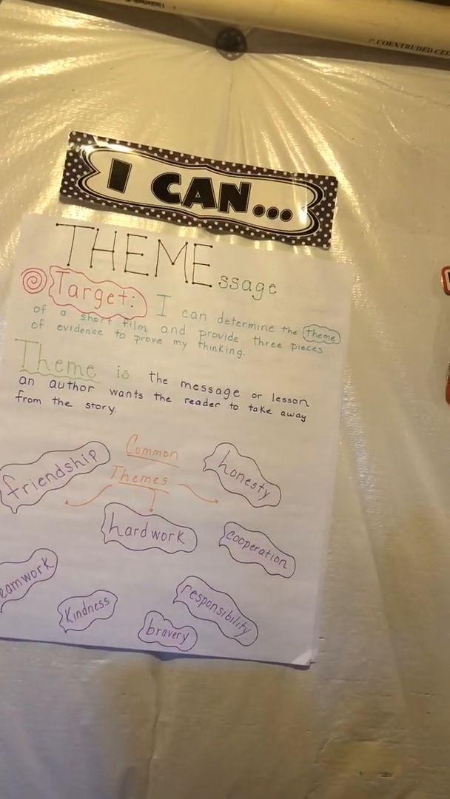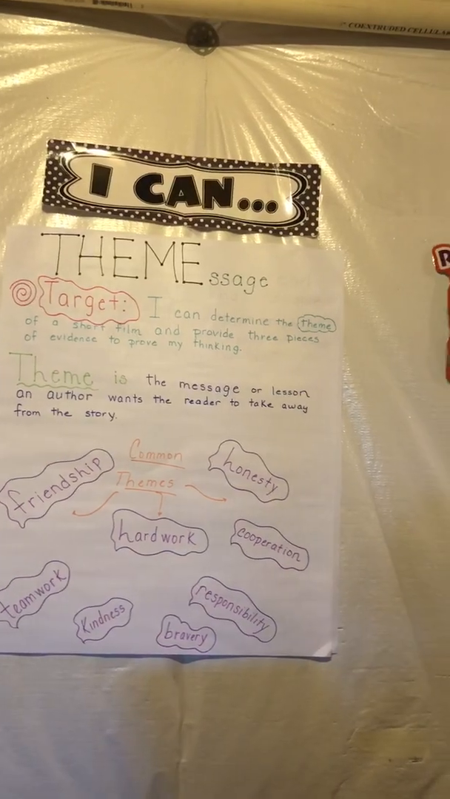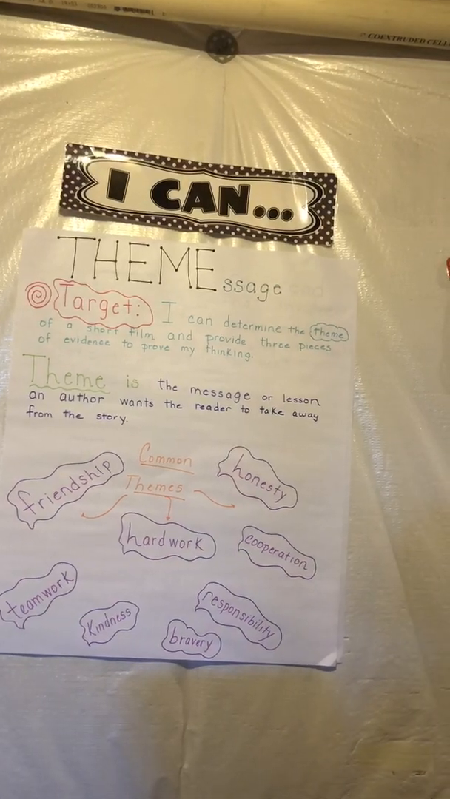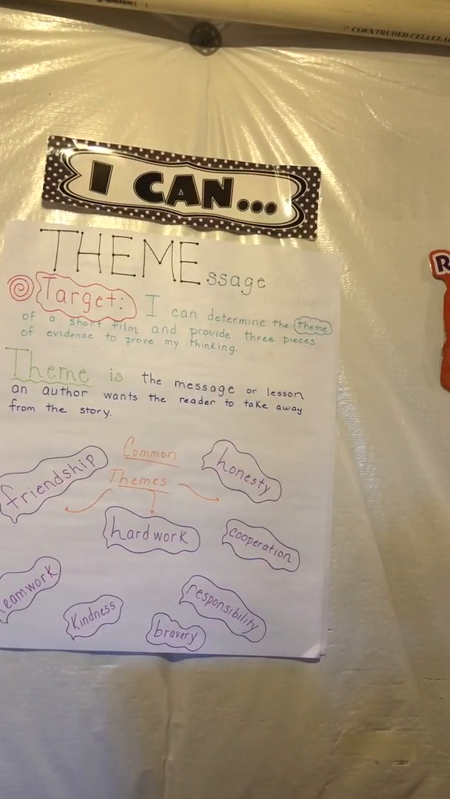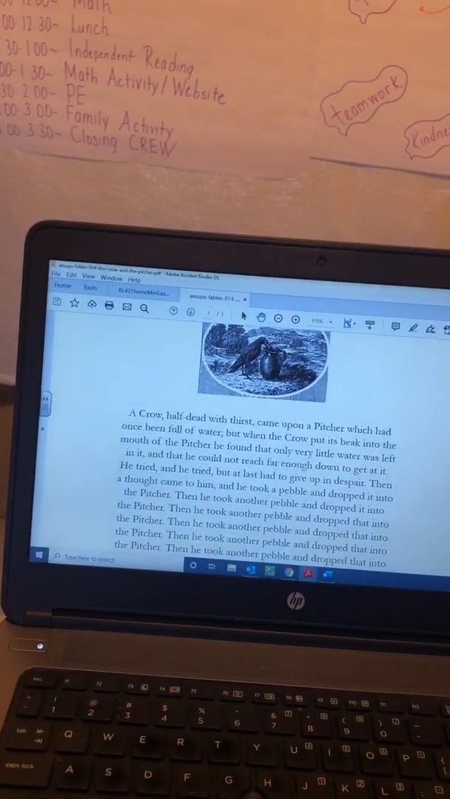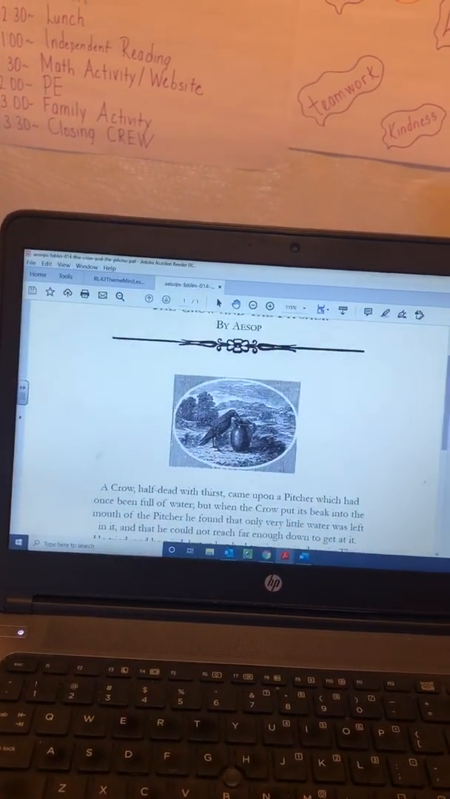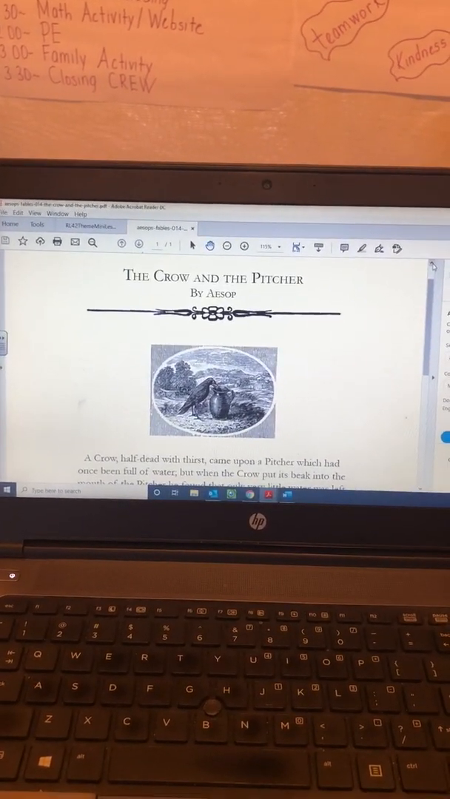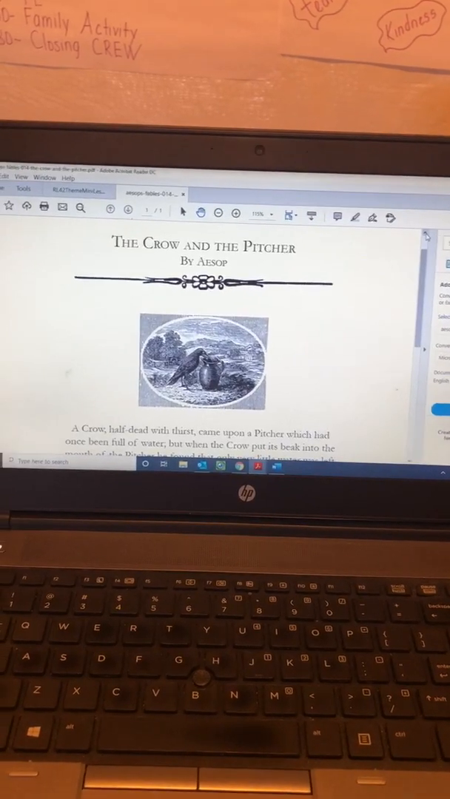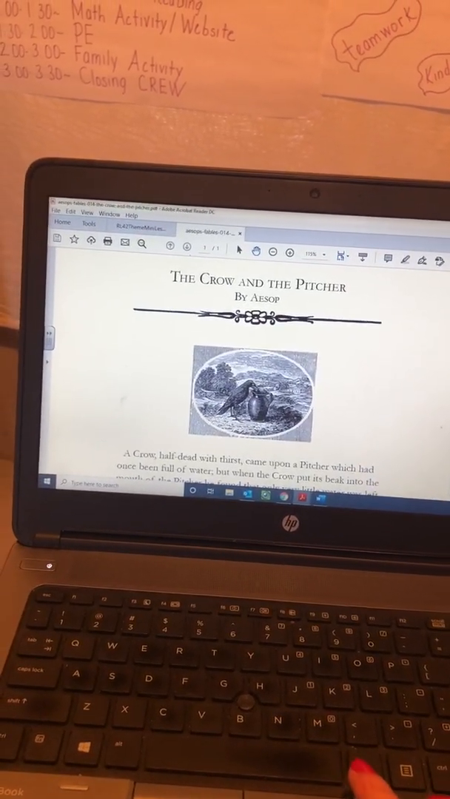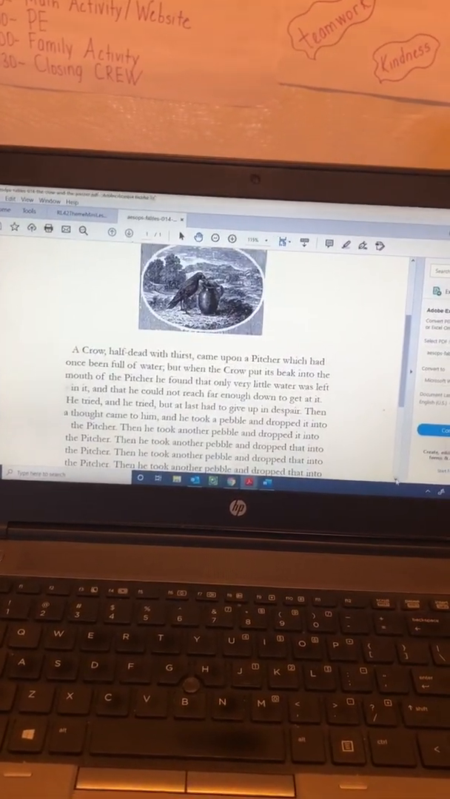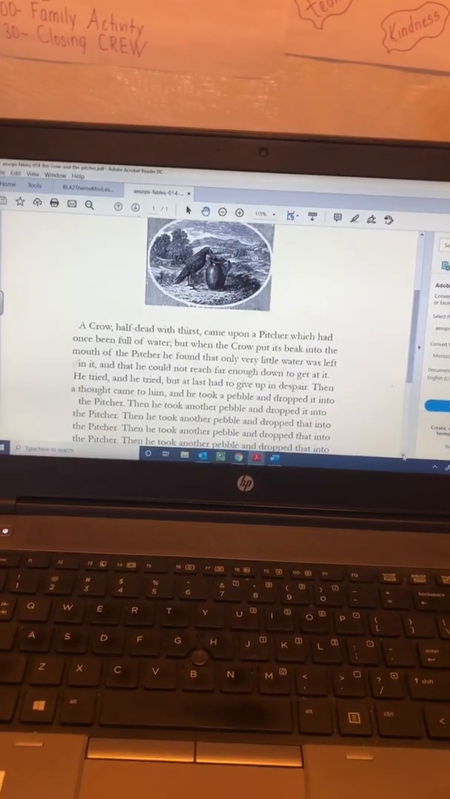So now what we're going to do is read a second fable today, just like we did yesterday. And we're going to point out some things that are important that help lead us to determining our theme. All right, so our second fable this week is something that you also might be familiar with. It's another Aesop fable similar to yesterday's, which was the Tortoise and the Hare. And today we're going to read the Crow and the Pitcher. And we will talk about what details or evidence lead us to our theme and how we can get there. All right, so just listen and follow along, and then we're going to talk about some key details.